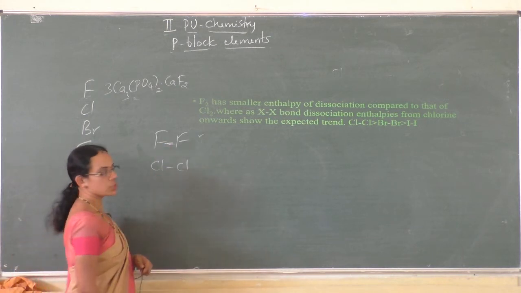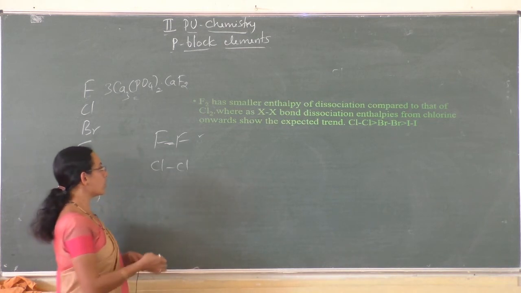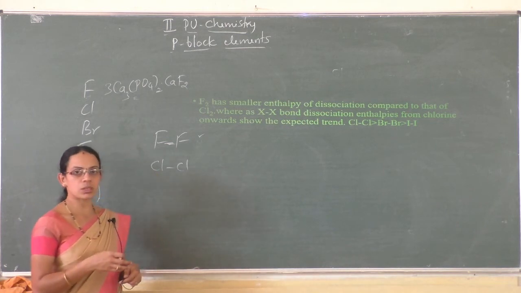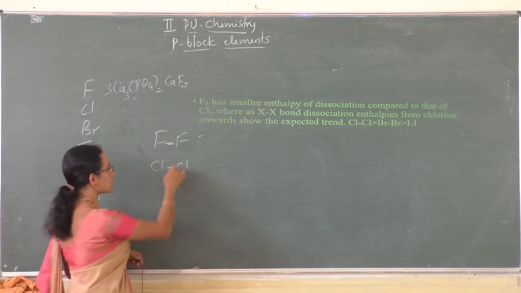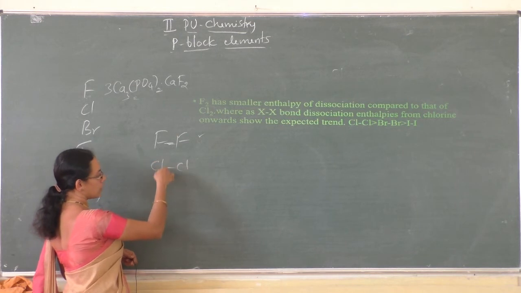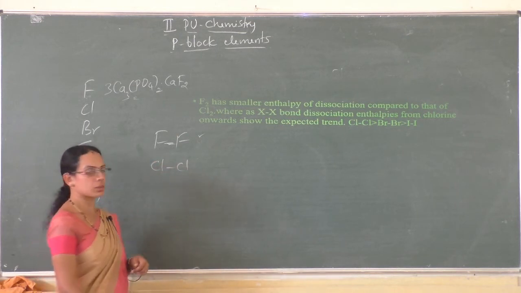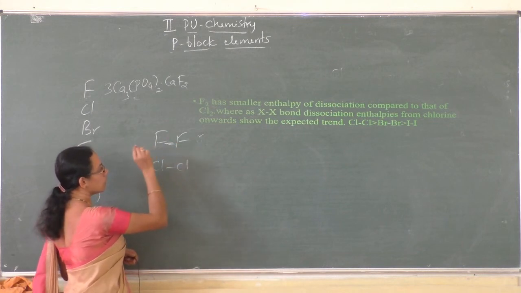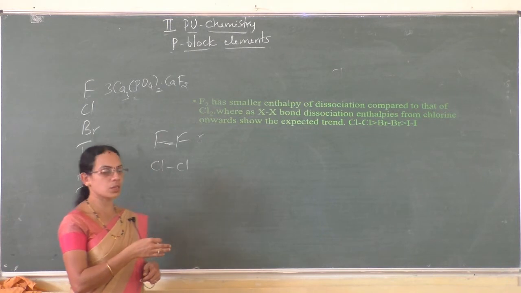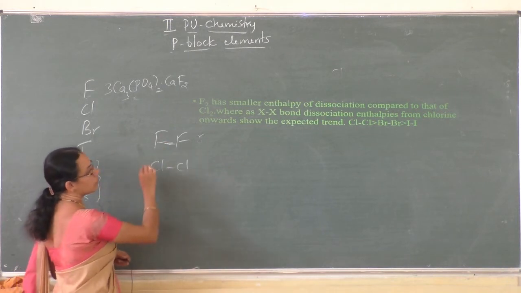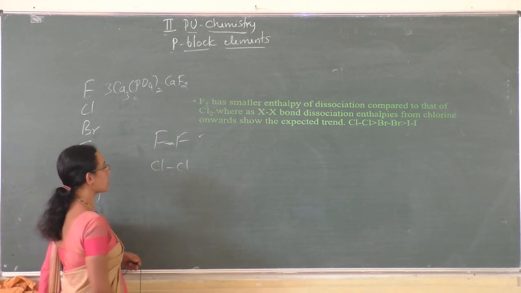Bond dissociation enthalpy is the amount of energy required to break the bond. Down the group, the bond dissociation enthalpy decreases because of the increase in atomic size. As the size increases, the energy required to break the bond decreases. In that trend, fluorine should have more bond dissociation enthalpy, but the bond dissociation enthalpy of fluorine is less than that of chlorine.